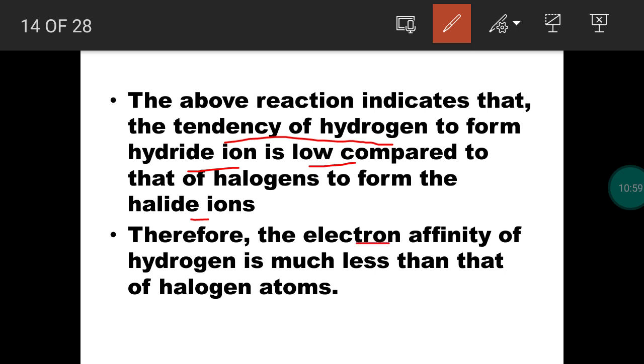And the electron affinity value, usually halogens will have high electron affinity value. Chlorine has a higher value. The same way we expect electron affinity for hydrogen, but practically electron affinity of hydrogen is lower than that of halogens. So from this we identify that hydrogen is behaving like both alkali metals as well as halogens.